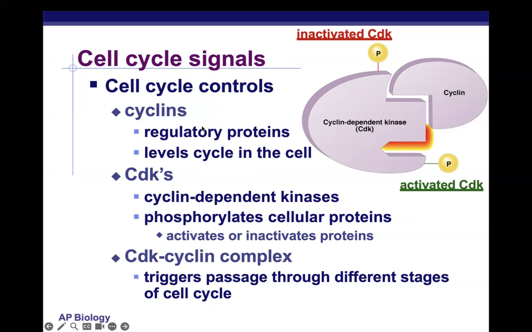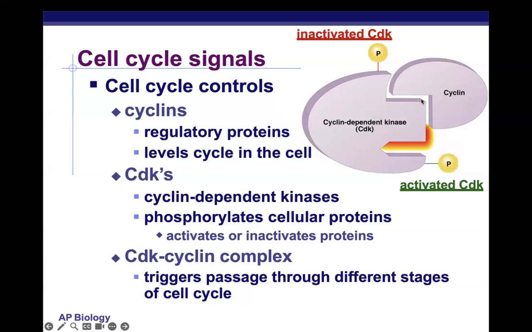Cyclins are proteins that have a regulatory effect on the cell cycle. The cyclin concentration is not always constant in the cell, like cyclin-dependent kinases is, but rather it grows and it shrinks throughout the cell cycle.